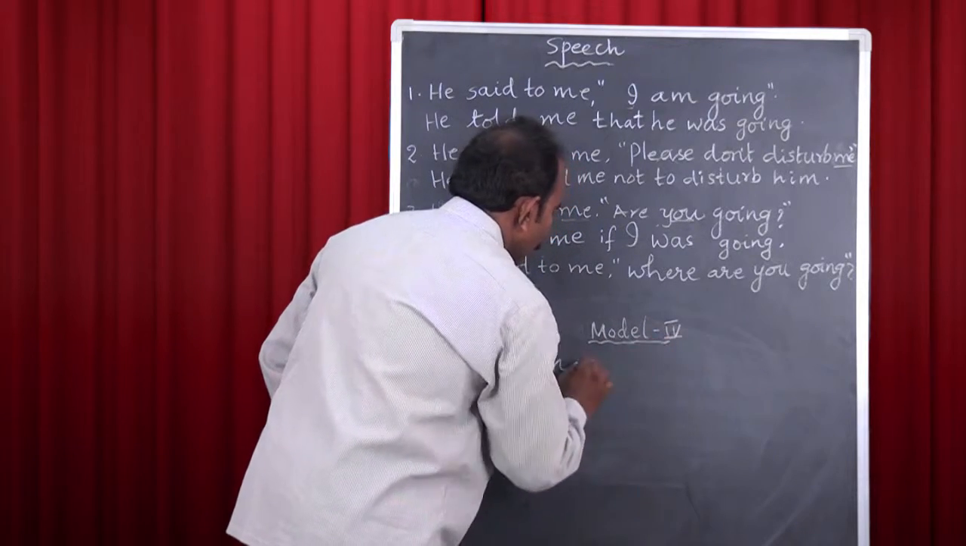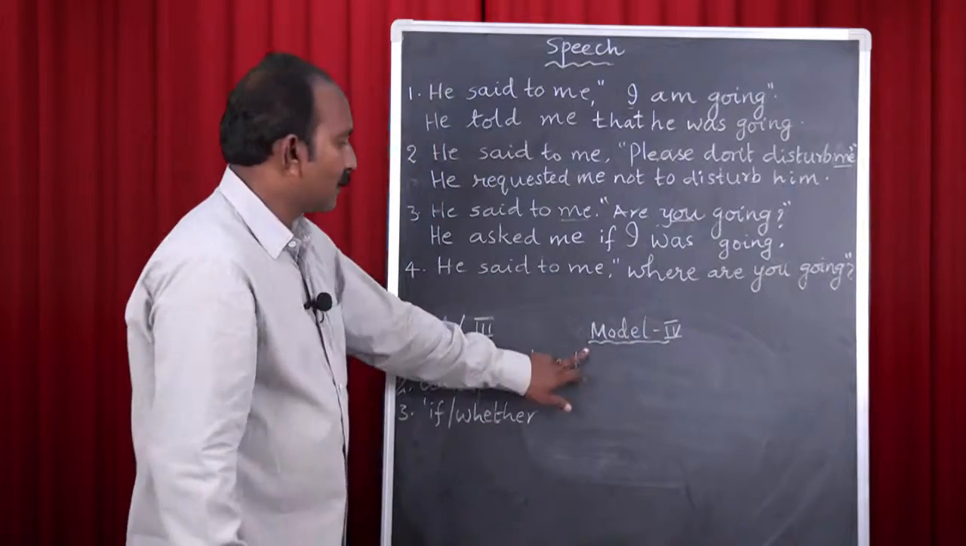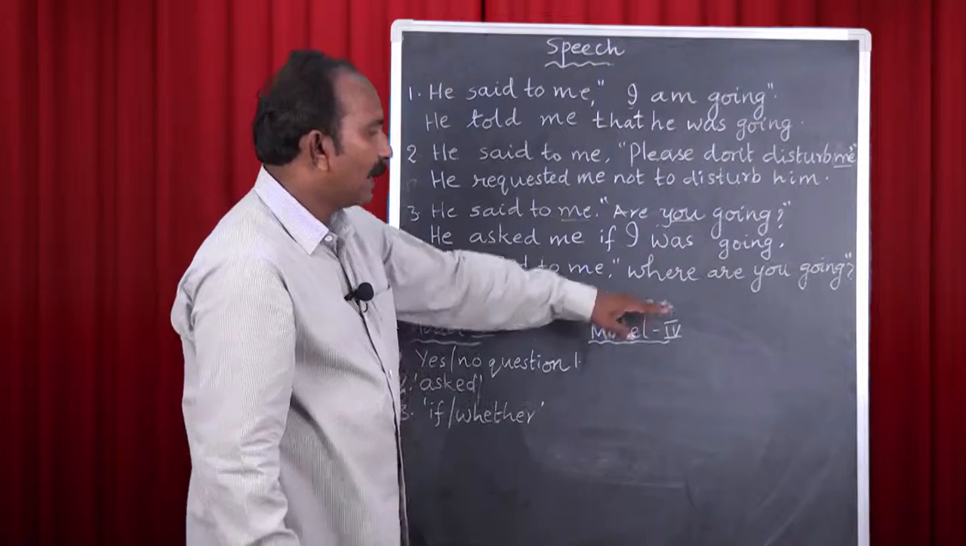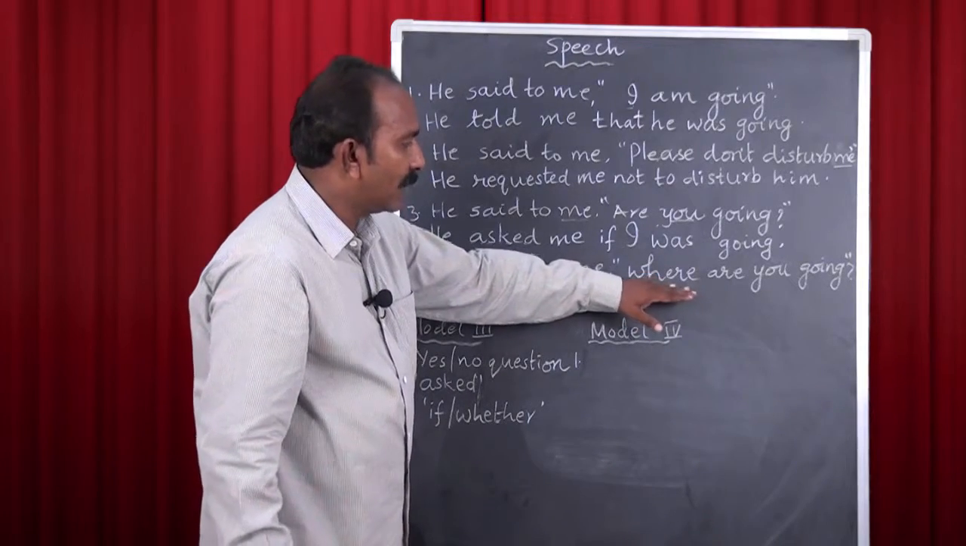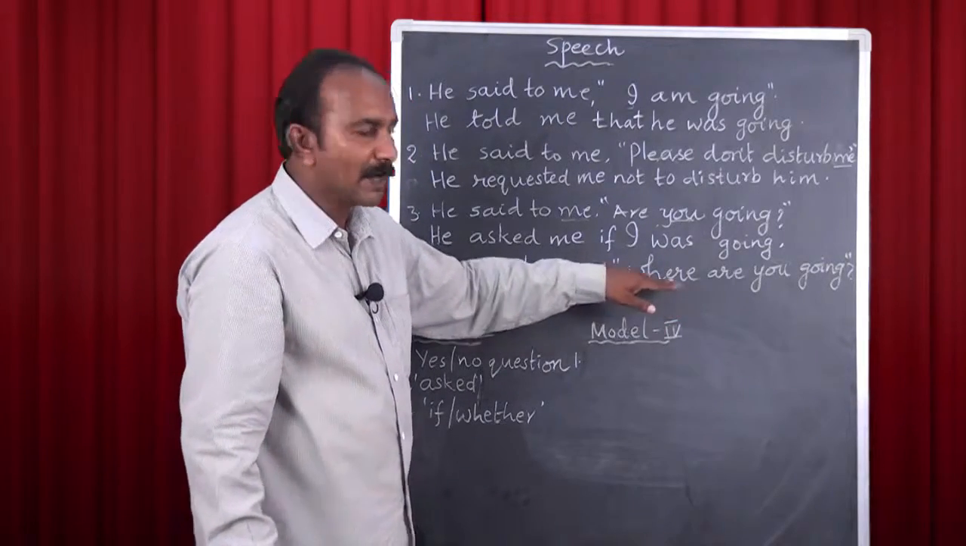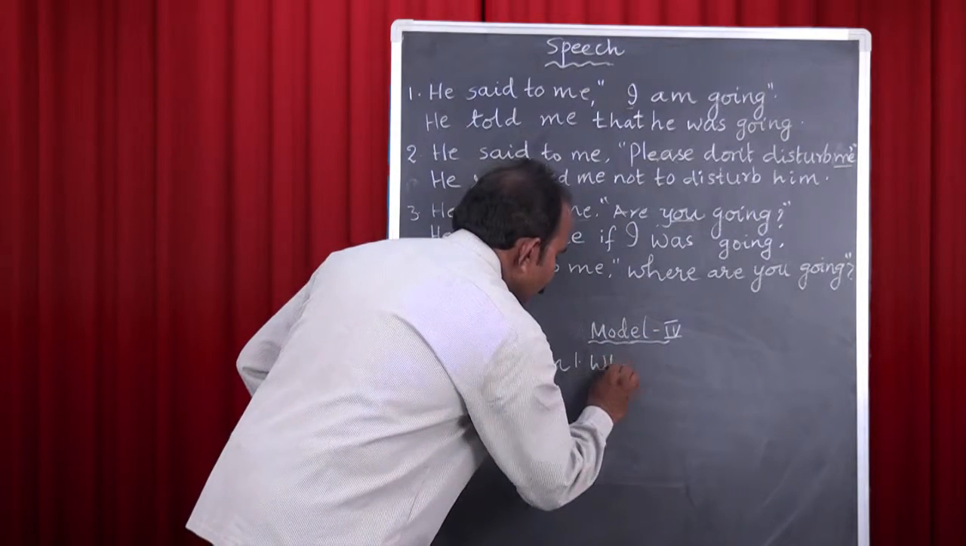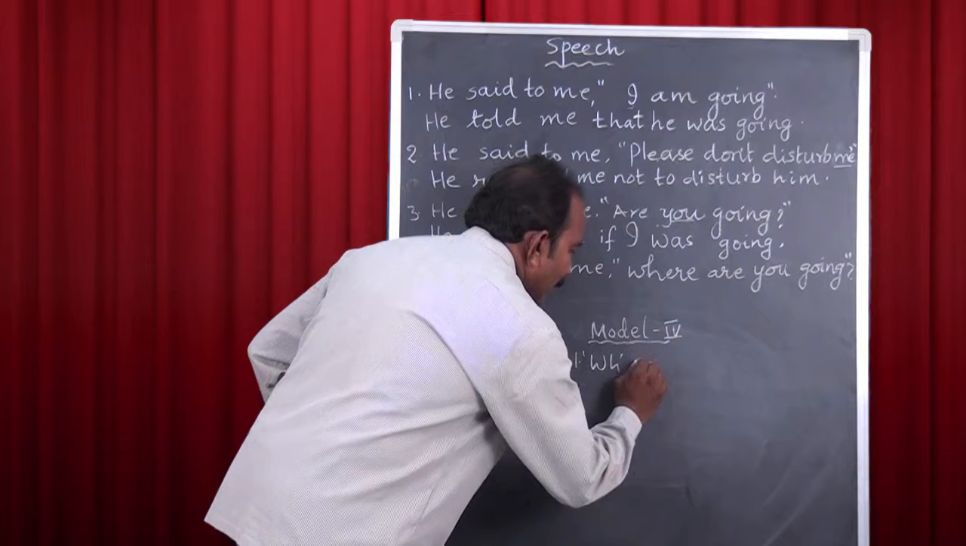Think about the first point. It is about identifying the model, and on seeing this sentence we can identify that it is in model 4 because it is a WH question, WH type question.